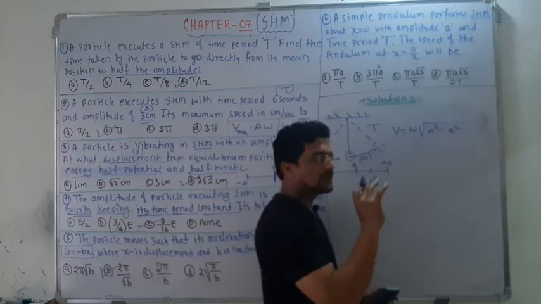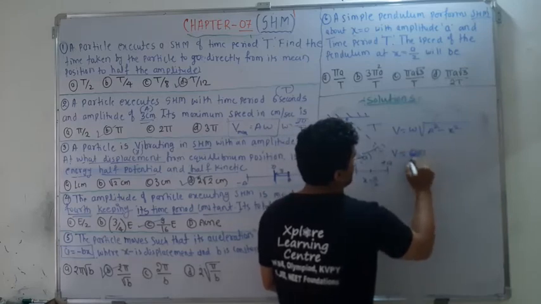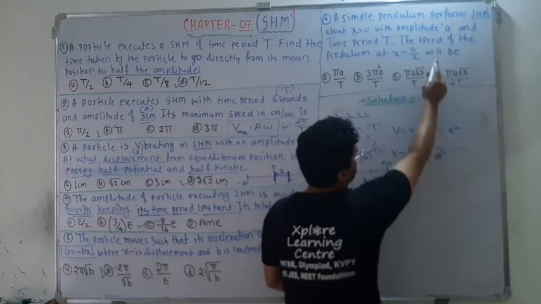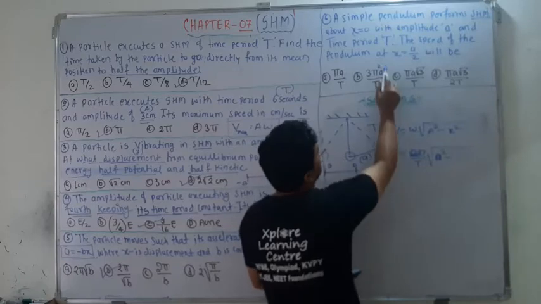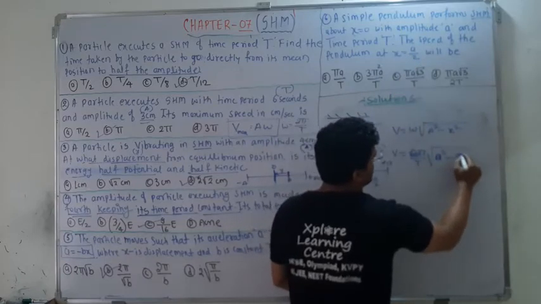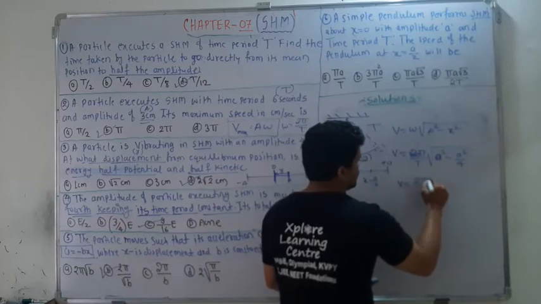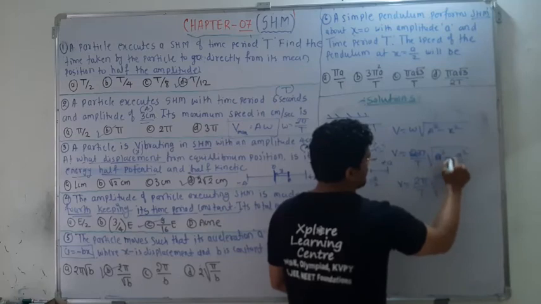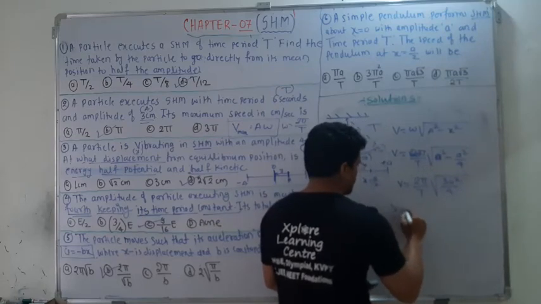X and y both are displacement, therefore v is equal to omega, but omega can be written as 2 pi upon T, under root of a square minus x square, where the amplitude is a and x is A by 2. So it becomes a square minus a square by 4. So v is equal to 2 pi upon T under root of 4a square minus a square over 4, which becomes 3a square by 4.